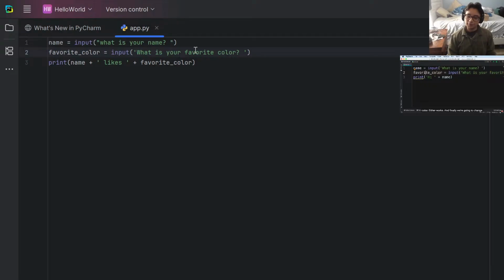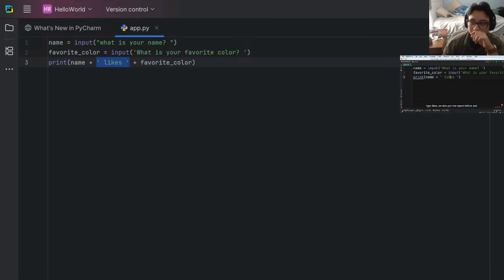And finally, we're going to change what we pass to the print function. So first we print the name, then we concatenate this with a string. Here we're going to type likes. We also put one space before and after likes.